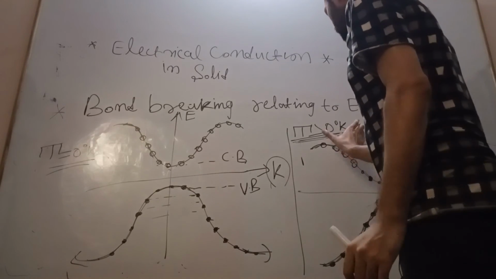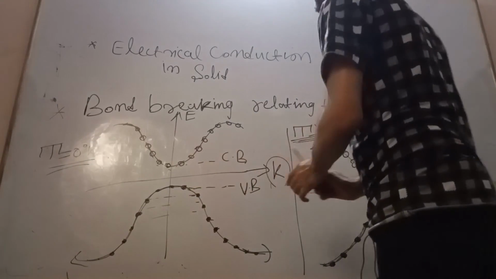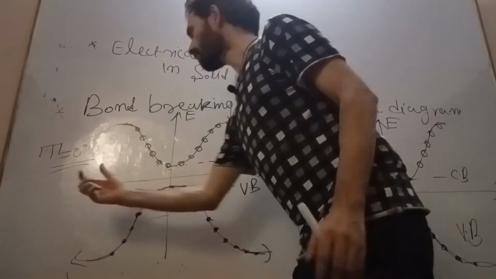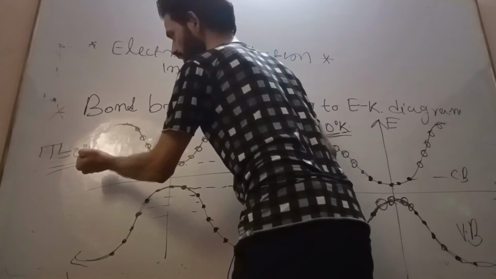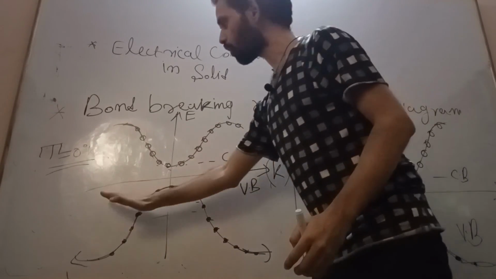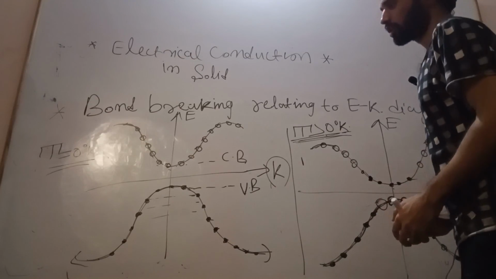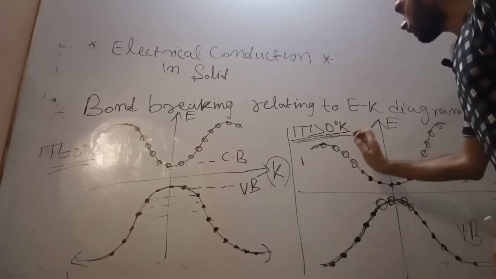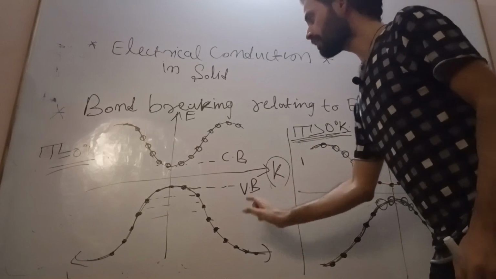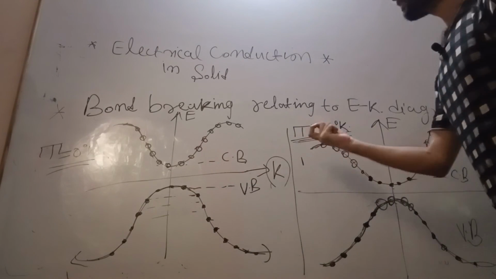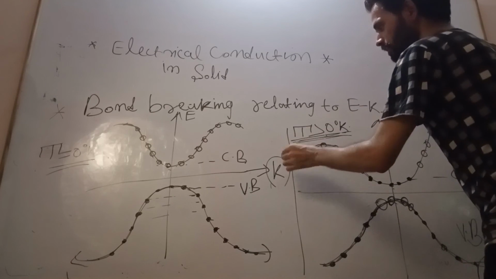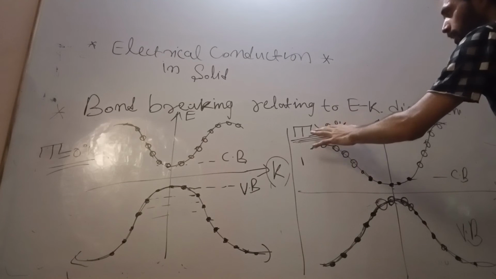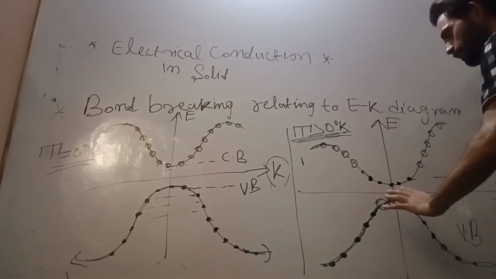What happens at that time is that the electron which is participating in the covalent bonding gains some thermal energy, breaks the covalent bond, comes out of the bound state or out of the atom, and jumps into the conduction band. During that, a positively charged empty state is created. So this is for temperature greater than 0 degree Kelvin.